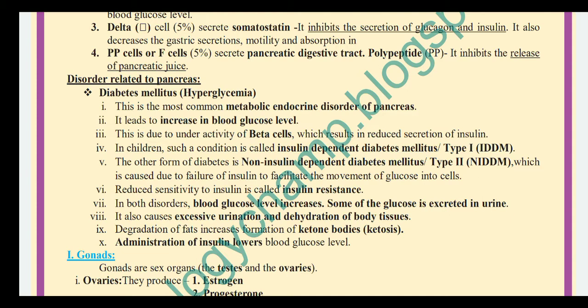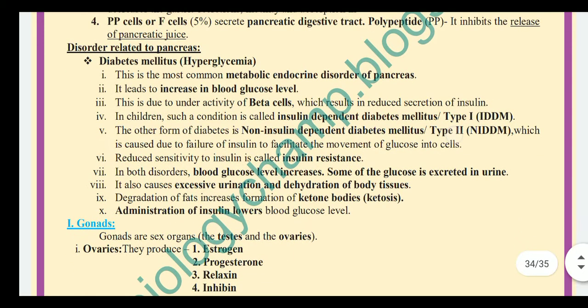gastric secretions for digestion, motility, and the absorption in the digestive system. PP cells or F cells, which are 5%, secrete pancreatic polypeptide, that is PP, which inhibits the release of pancreatic juice.